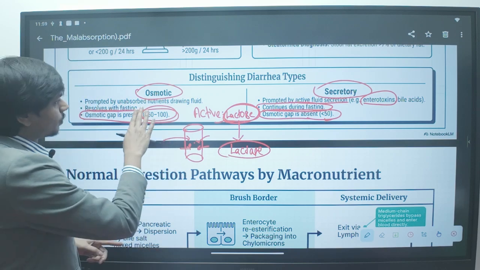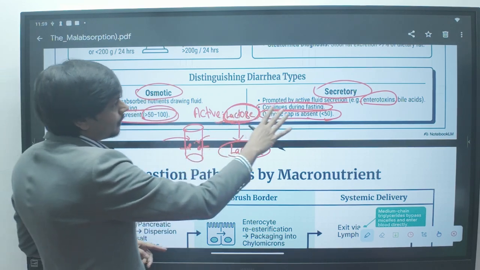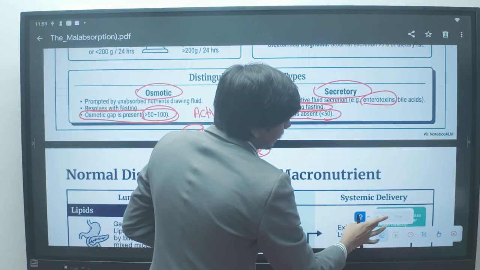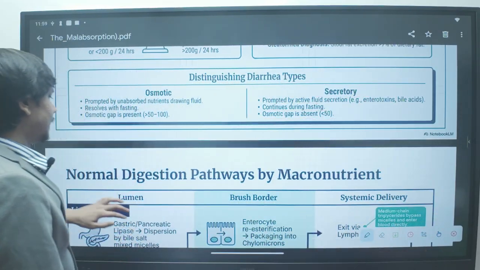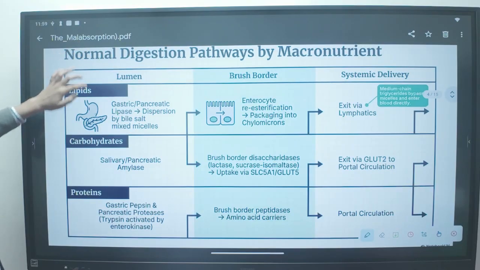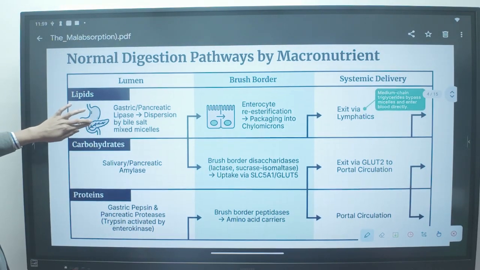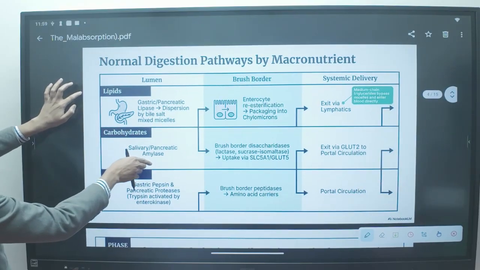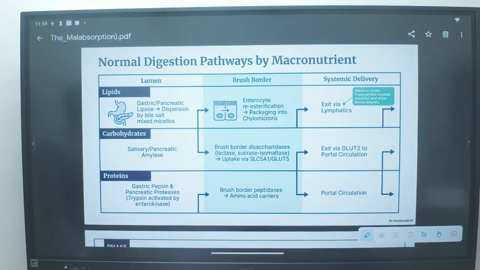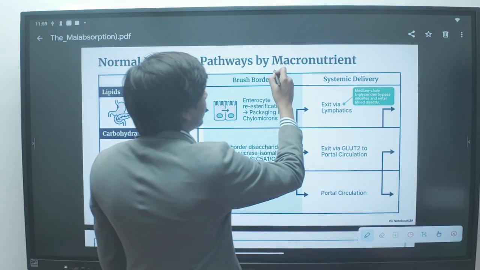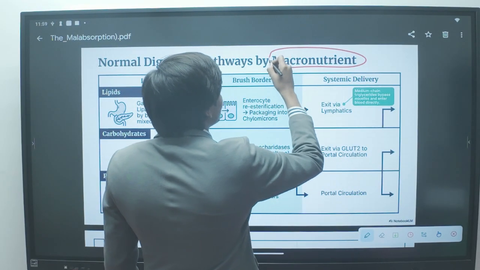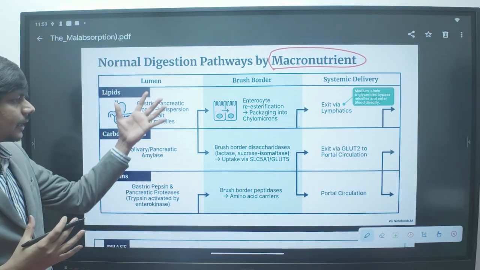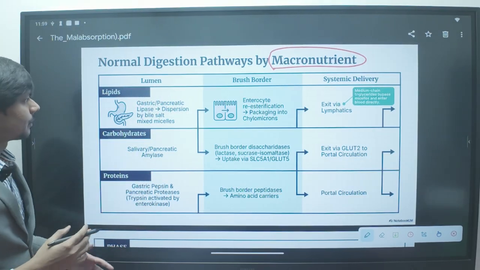So remember the osmotic diarrhea mechanism, remember the secretory diarrhea mechanism. What is the mechanism of osmotic diarrhea and secretory diarrhea? So here you can see how the different macronutrients are absorbed in our body, the basic physiology of absorption of different nutrients. All of you know, but let's sum up quickly.